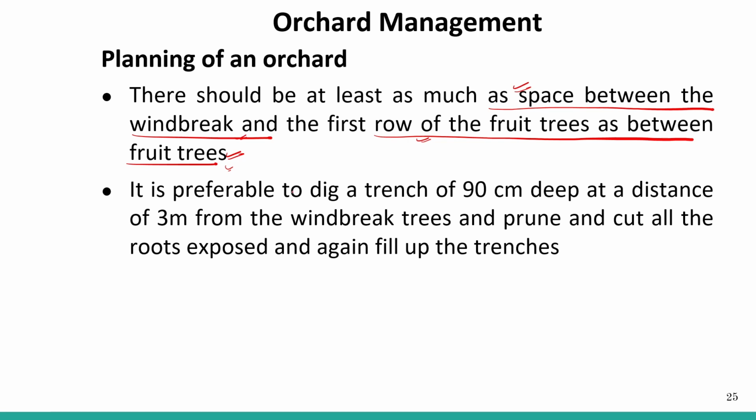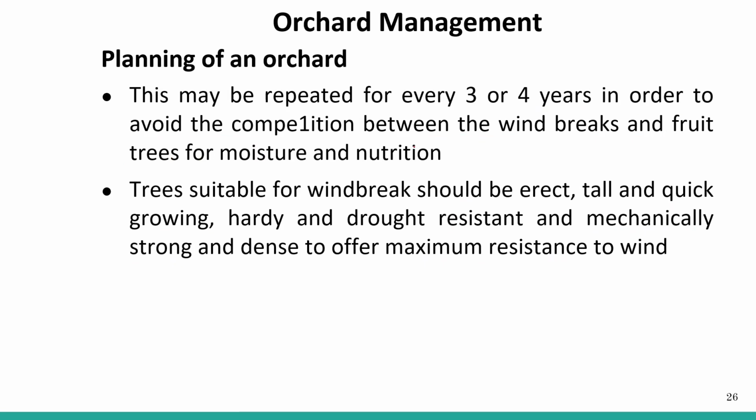It is preferable to dig a trench 90 centimeters deep at a distance of 3 meters from the windbreak trees, prune and cut all the exposed roots, and again fill the trenches. This may be repeated every 3 or 4 years in order to avoid competition between the windbreak and fruit trees for moisture and nutrition.